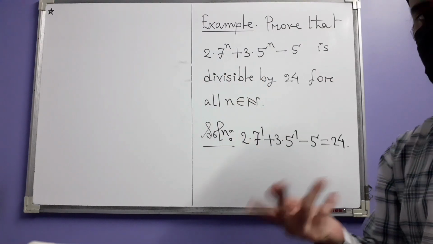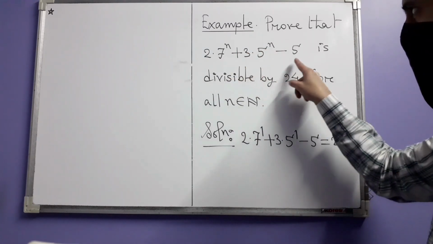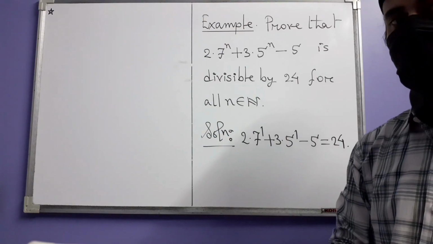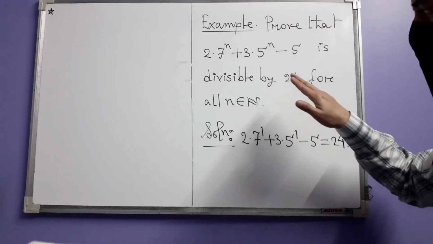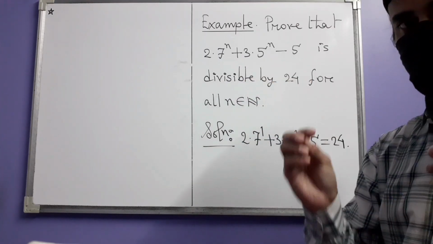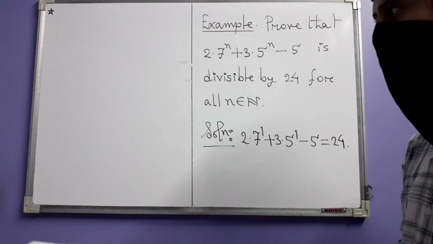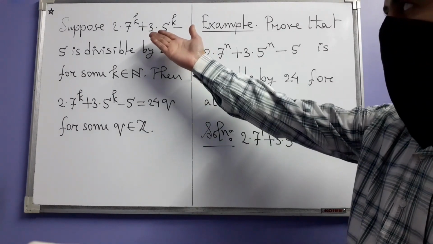So an induction proof obviously will start with the basis which would correspond to n equal to 1. In that case, things are very easy, because if you put n equal to 1 and calculate this integer, you get 24 itself. 24 is obviously divisible by itself, so that means when n is 1 at least, this statement is true. So this is the basis for your induction. Next comes the induction hypothesis, which is this supposition.